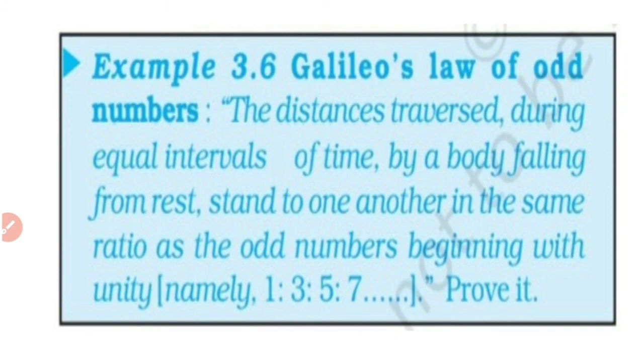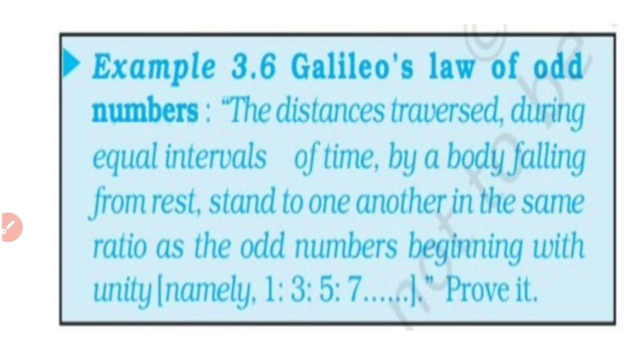Now, in relation to freely falling bodies, we have a law called Galileo's law of odd numbers. The law goes like this: the distances traversed during equal intervals of time by a body falling from rest stand to one another in the same ratio as the odd numbers beginning with unity. It's given as a question to prove it, but we are not going for the proof. We will just learn the law.